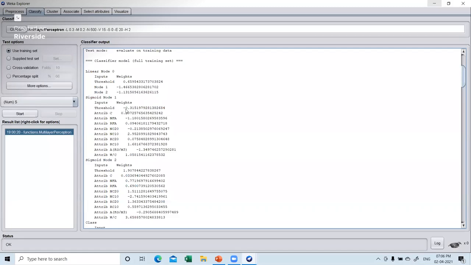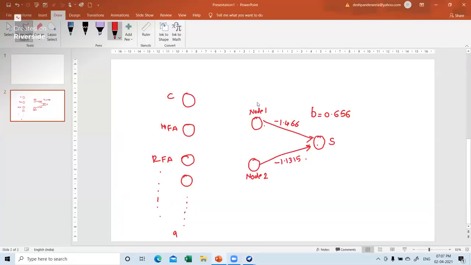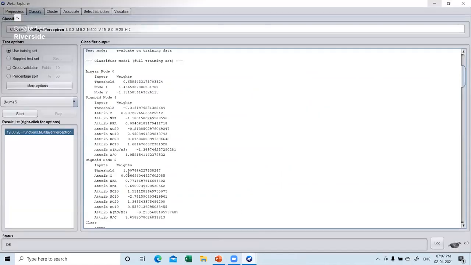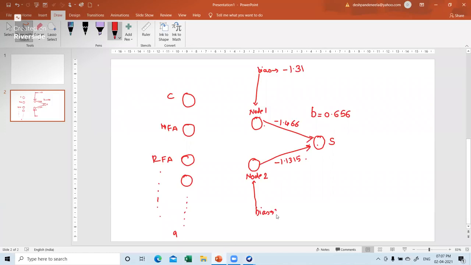So let us see here. This threshold is minus 0.315 and 1.9078. Somebody please help me with this number as well. 1.907, minus 0.3151. So for this node, the bias will be minus 0.3151, whatever it is. And for the other node, the bias will be, what was the number? 1.9078. Okay, so that is how the thresholds will be marked.